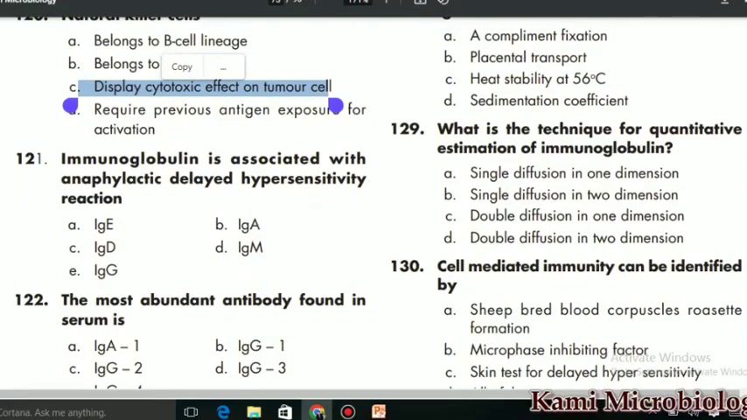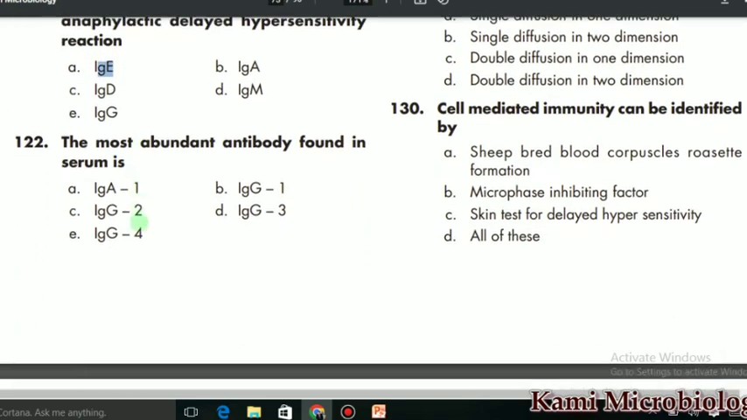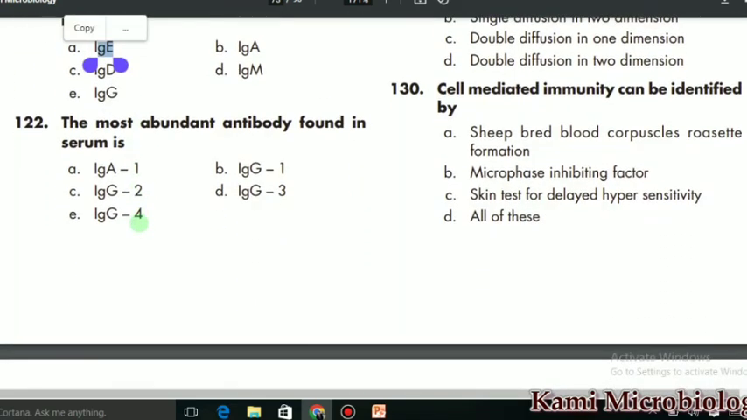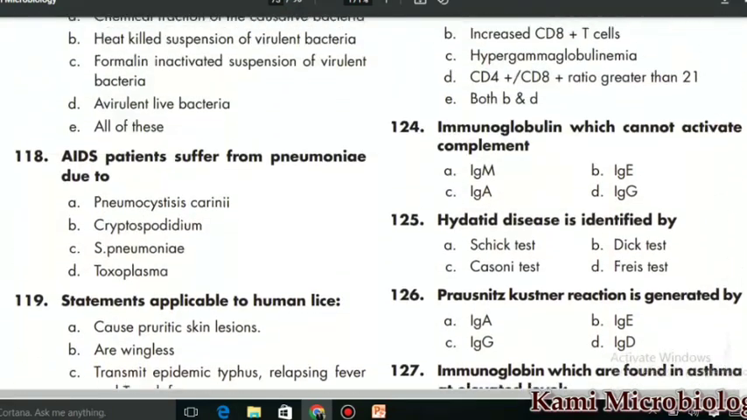121 MCQ says that the immunoglobulin is associated with anaphylactic delay type of the hypersensitivity. So in this case IgE are mostly hyper delay type of the hypersensitivity. The most abundant antibody found in the serum. So in the serum we have mostly IgA1 antibody. So A is the correct option.